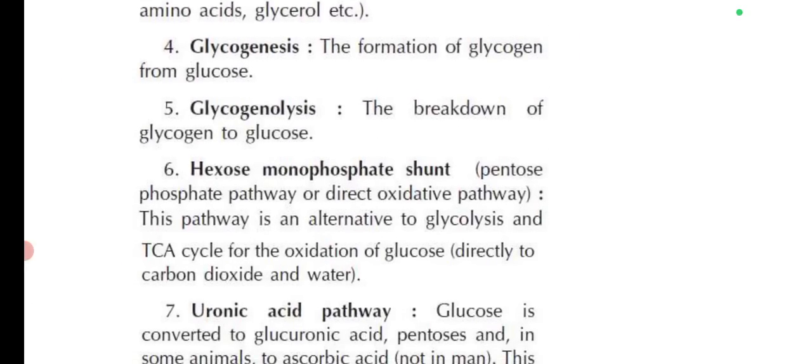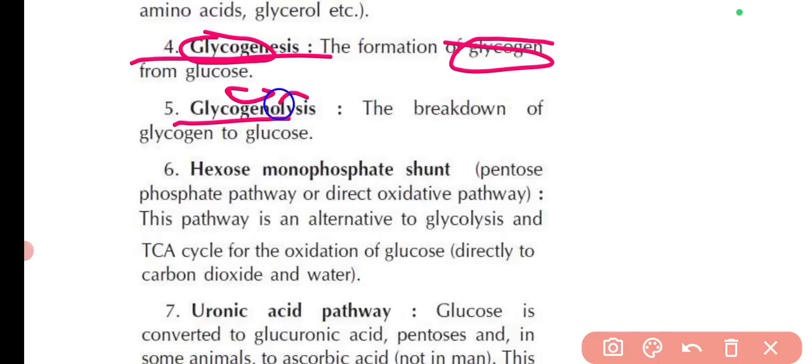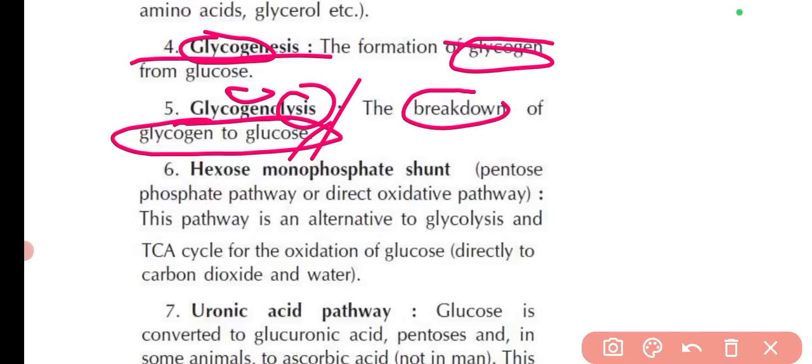The next is glycogenesis. Glycogenesis means formation of glycogen from glucose. Then glycogenolysis. Lysis means breakdown. So, breakdown of glycogen to glucose. So these two terms are slightly different in the naming and in the working as well. Basically, from the name itself you will be able to remember these terms.